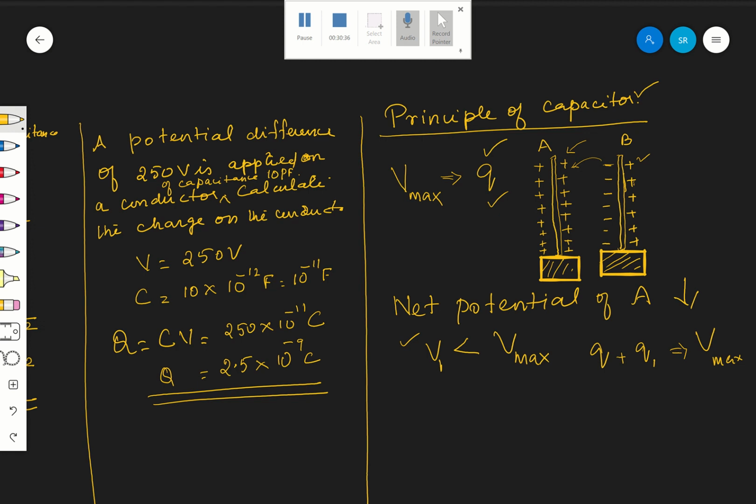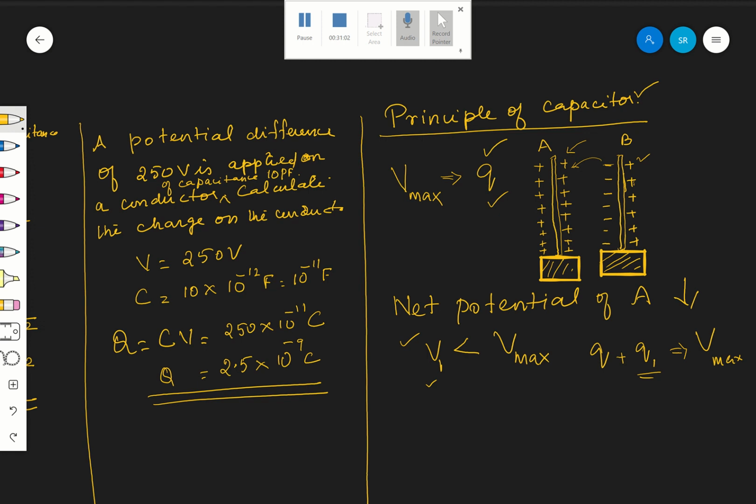Are you following? Because we have to go from V1 to V max. Already it is V1; it is reduced to V1. I want to make it to maximum potential V max once again. How to do it? Just by adding some more charges to it. How many charges here? Q1 amount of extra charges are given to A, so that its potential is now increased from V1 to V max.